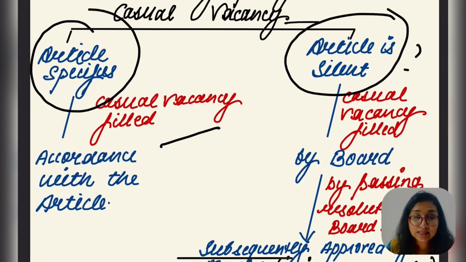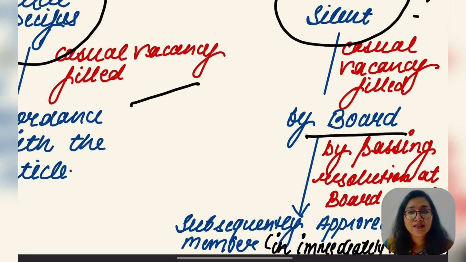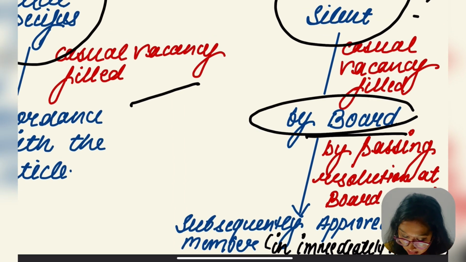In that case, the casual vacancy is to be filled by the board. First we have to divide it in two parts. First is the article of the company. If the article is specifying, we'll go by whatever is written in the article. But what if the article is silent? In that case, the casual vacancy is to be filled by whom? Board. Yes, by passing a resolution at a board meeting.